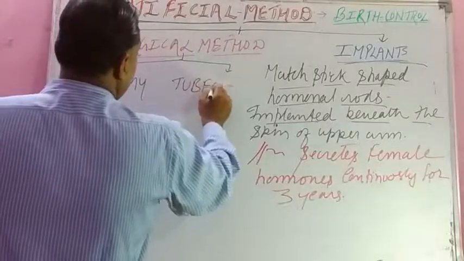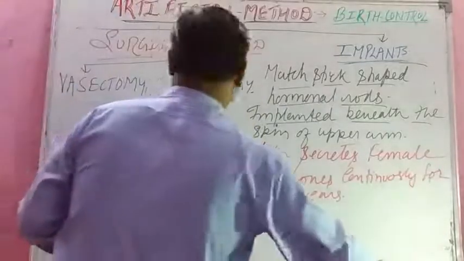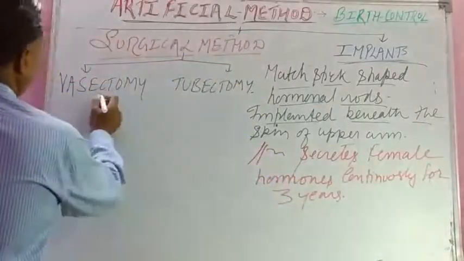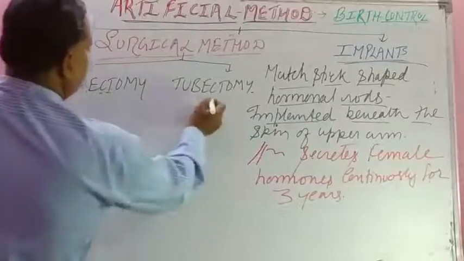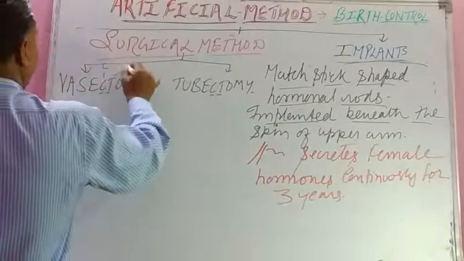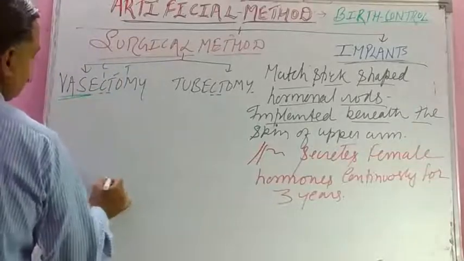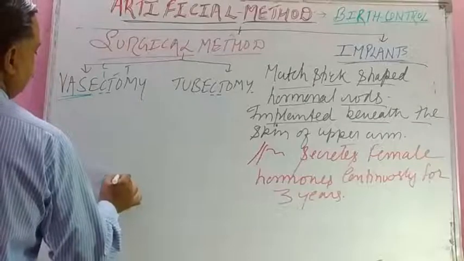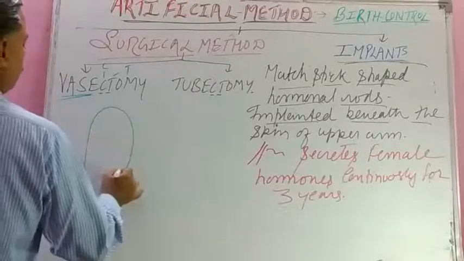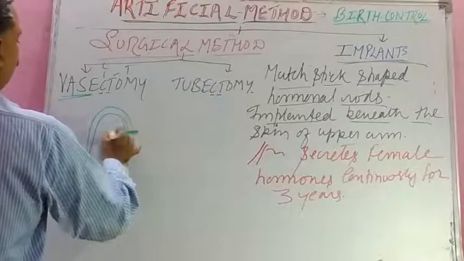I am giving you one hint to learn. C and T in vasectomy and C and T in tubectomy stand for: C for cutting and T for tying. Cutting and tying of vas deferens. This is testis and this is vas deferens. It involves cutting and tying of vas deferens.